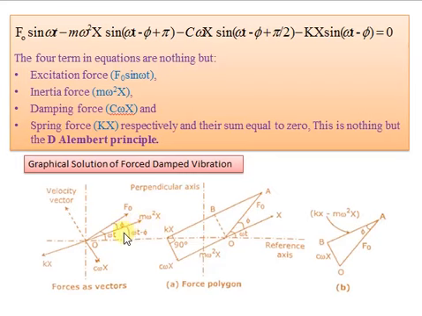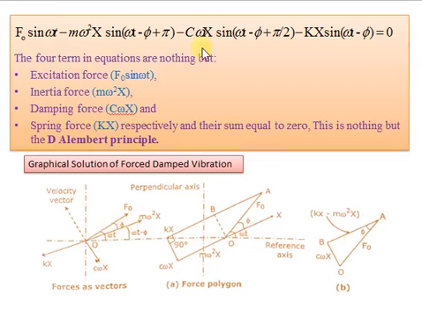When we see the magnitude of this from the equation, see here in the equation sine omega t minus phi plus pi. So it has some lag, it is not at omega t, it has some lag, that is phi. So I locate below this F naught, m omega square X.